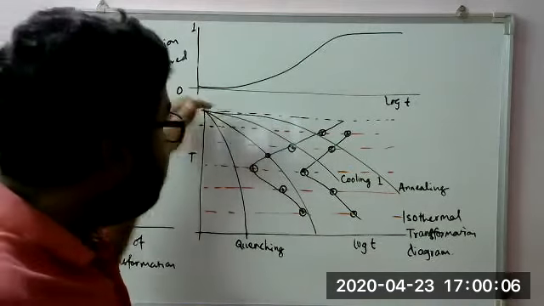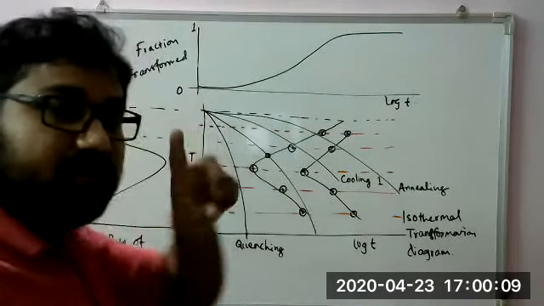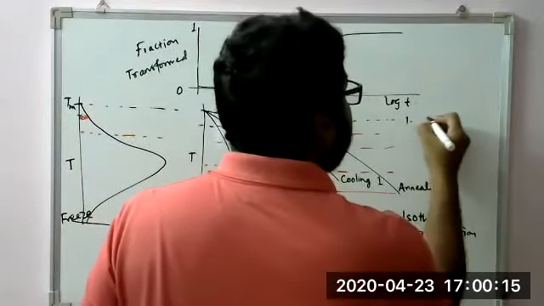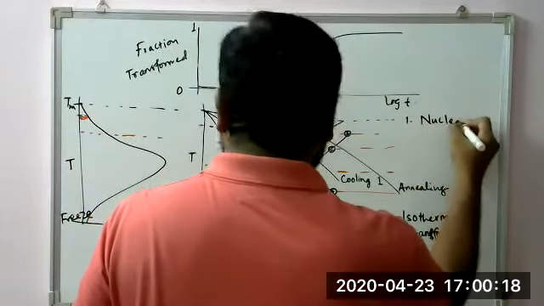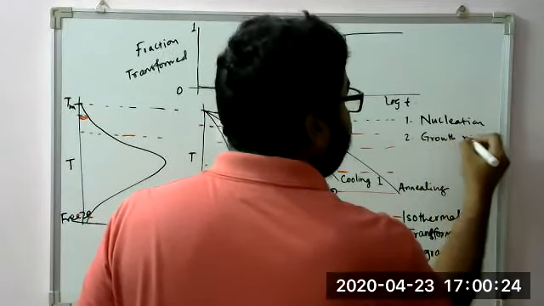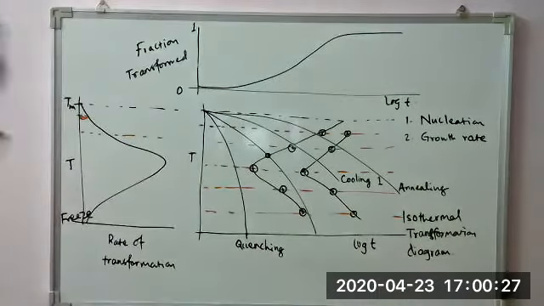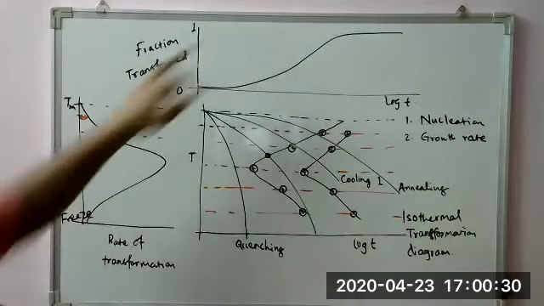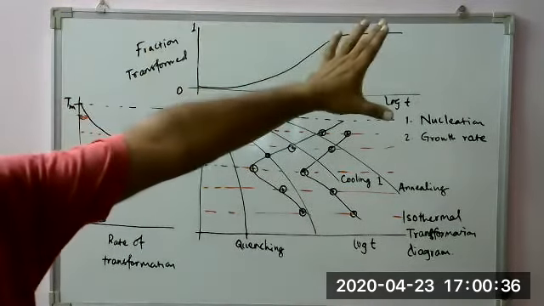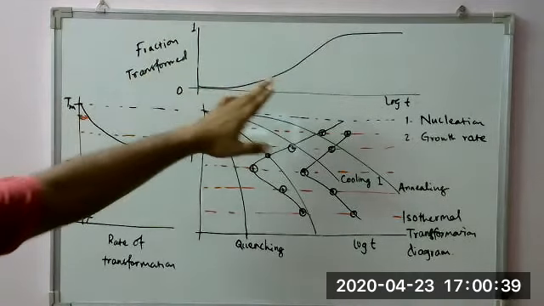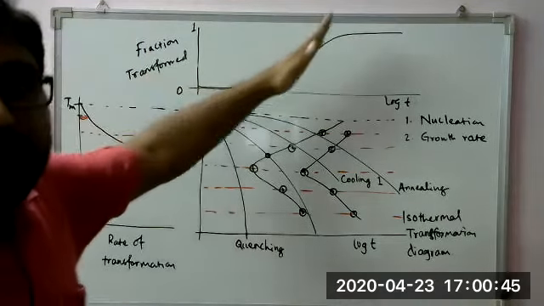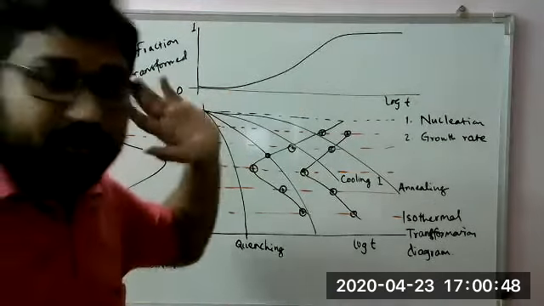If you are annealing it, it starts from here. Two things need to be remembered. One is nucleation, and second is growth rate. These two represent the same thing. At any temperature, this is for a single temperature, isothermal transformation. At any temperature, the transformation starts, remains minimum, increases the rate, and then slows down and becomes zero.